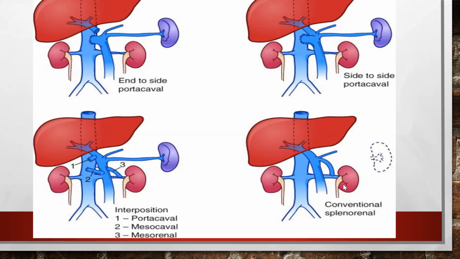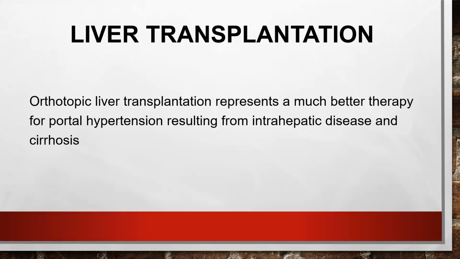All these shunts are trying to decrease the portal pressure, and they are directly connecting into the systemic circulation, which can lead on to hepatic encephalopathy. And the last resort is the liver transplantation. The orthotopic liver transplantation is the only method which is going to treat the disease in the cirrhosis, whatever disease the patient is having, and it is also going to relieve the portal hypertension. This is the last resort and the best treatment plan for the patient.